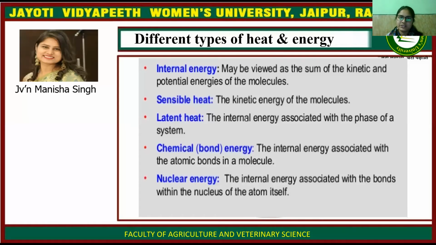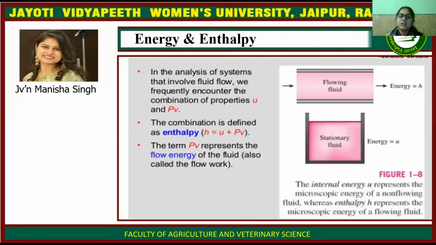Next is internal energy, and it is the sum of the kinetic and potential energies of the molecules. Sensible energy is the kinetic energy of the molecules. Latent heat is the internal energy associated with the phase change of a system. Chemical energy is the internal energy associated with the atomic bonds in the molecule. And nuclear energy is the internal energy associated with the bonds within the nucleus of the atom itself.